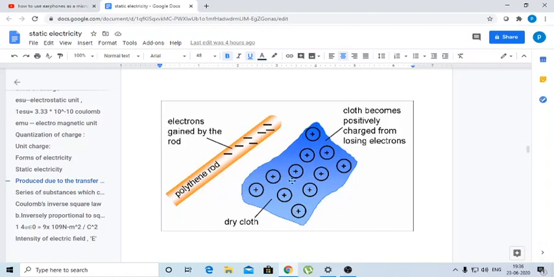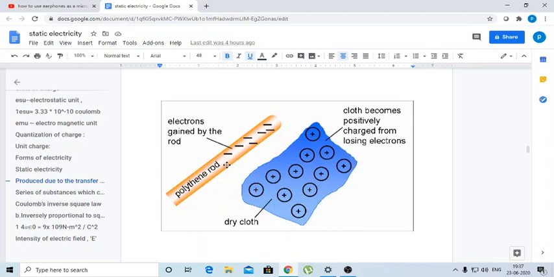When electrons are transferred from one substance to another, these electrons do not move from one point to another within the substance, but stay stationary at that point only. This is the reason why this type of electricity is called electrostatics or static electricity.